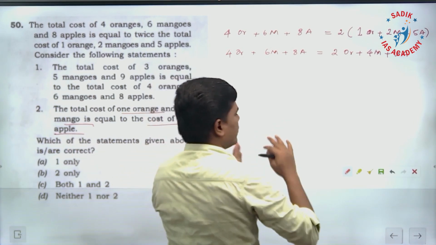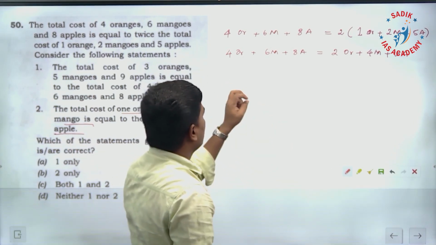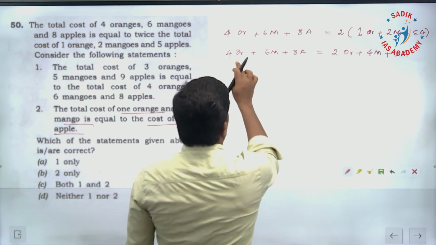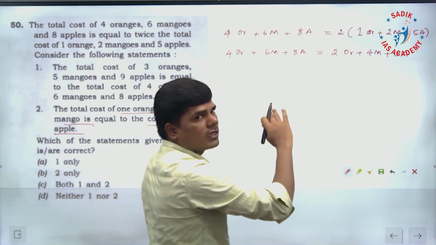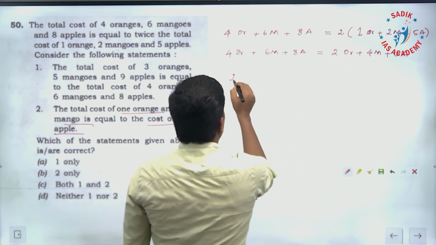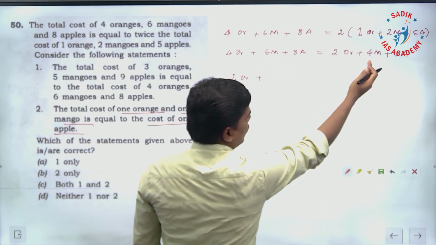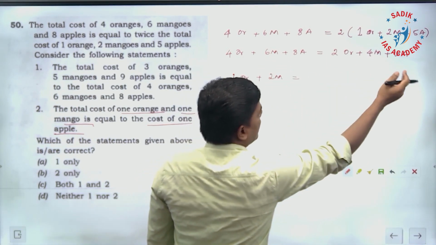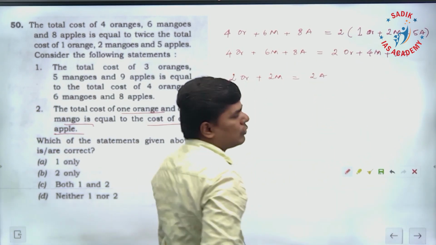So 4 orange cost minus 2 orange cost is 2 orange cost, plus 6 mango cost minus 4 mango cost is 2 mango cost. This is equal to 10 apple cost minus 8 apple cost, remaining 2 apple cost.